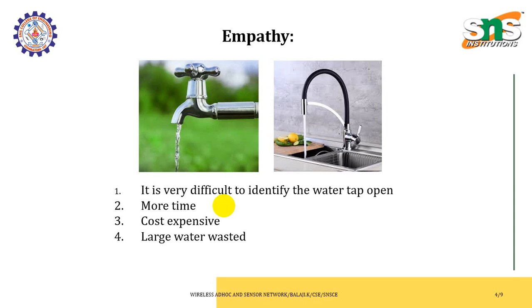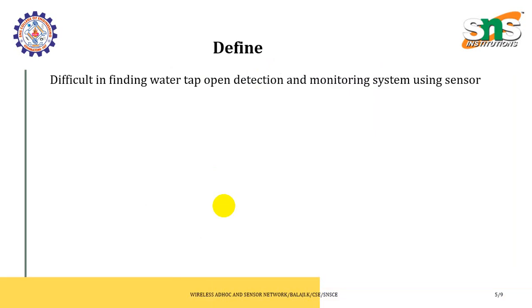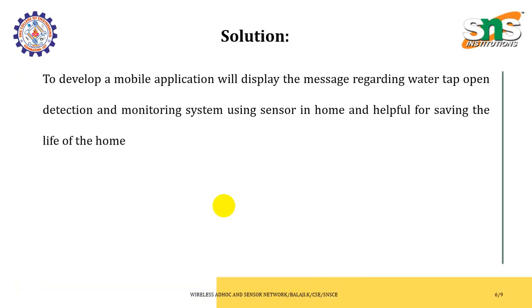So these are the four major empathy points they discussed. Based on priority, we ordered these empathy points and converged into a defined common point: detecting whether the water tap is open or not. For that, we chose detection and monitoring using sensors. Integrating the sensors with a mobile application for continuous monitoring will be the best solution when compared to the other options.